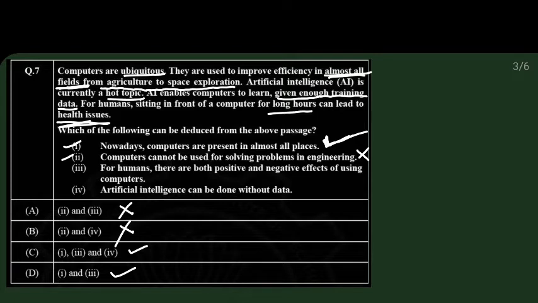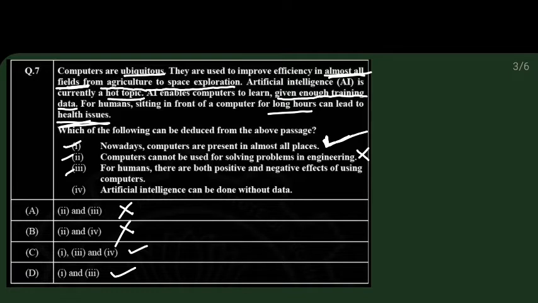But in the C and D, 2 is not mentioned, so we need to see the third statement as well. For humans, there are both positive and negative effects of using computers.